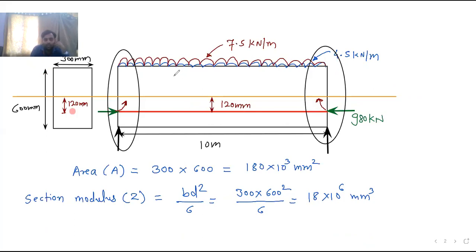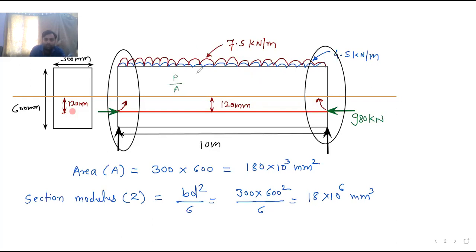You note it down. P by A will be there. Okay, P by A will be there. Then at this point, see, this is the tendon. Tendon is at an eccentricity e. So if you see the stressing force present in the tendon, and this stressing force, if you rotate about this neutral axis, the direction will be same like this. Okay, so it will hog the beam. Hogging means tension at top and compression at bottom.